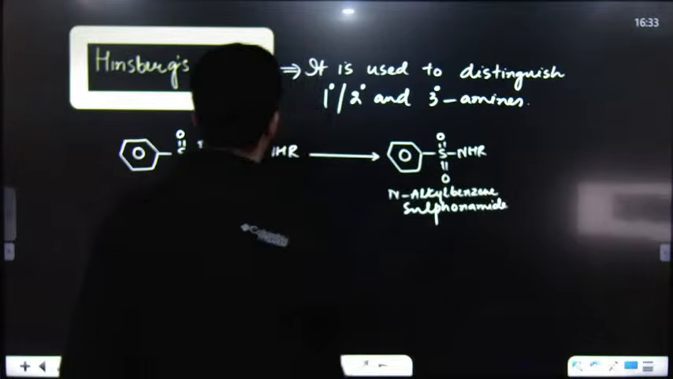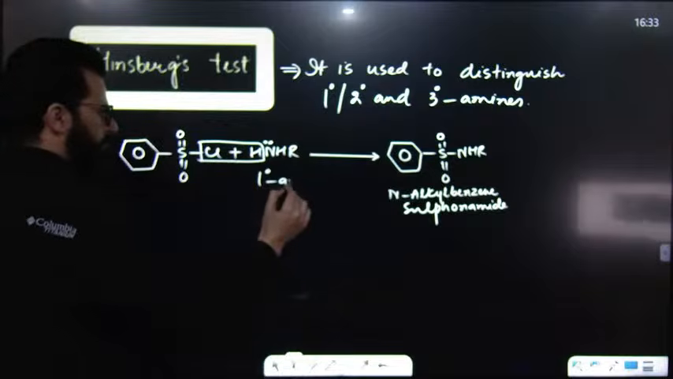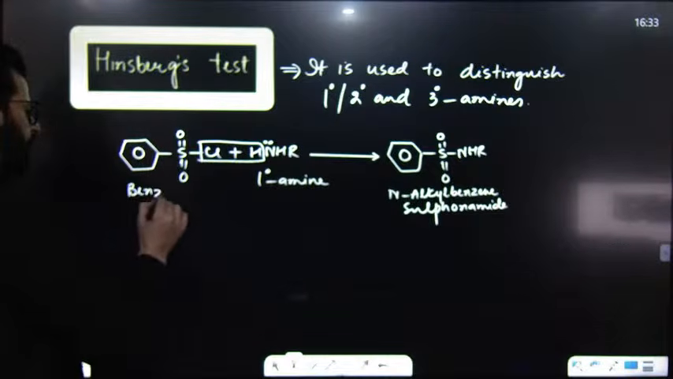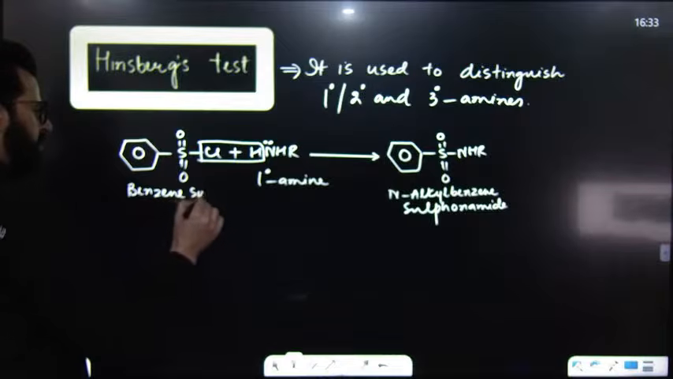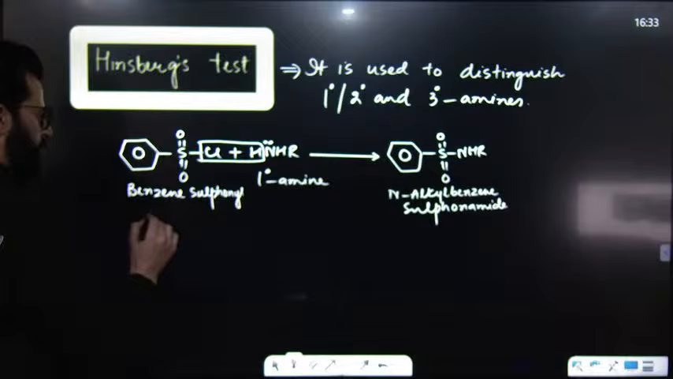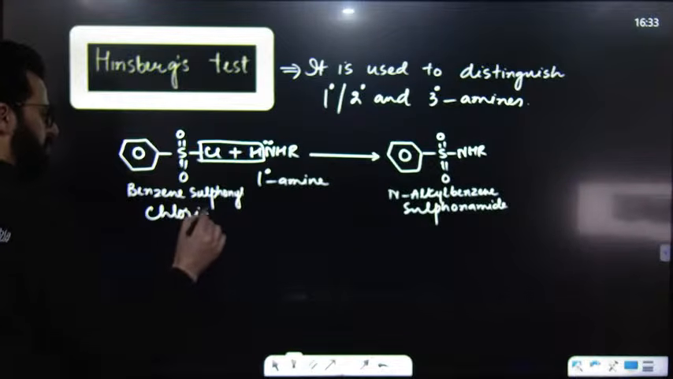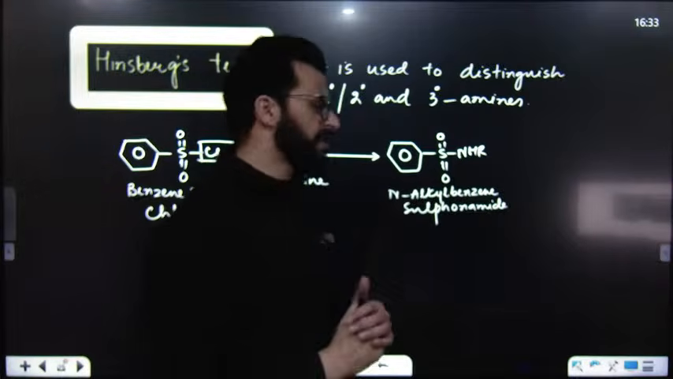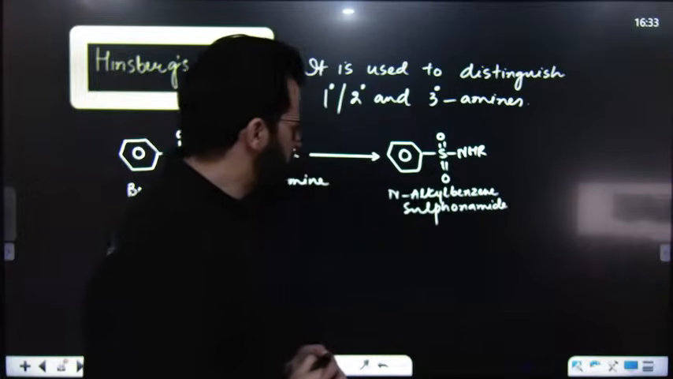So this is the product. This is a primary amine, and this is known as benzene sulfonyl chloride, and this benzene sulfonyl chloride acts as Hinsberg's reagent. So when Hinsberg's reagent reacts with a primary amine, it first results in the formation of N-alkyl benzene sulfonamide.